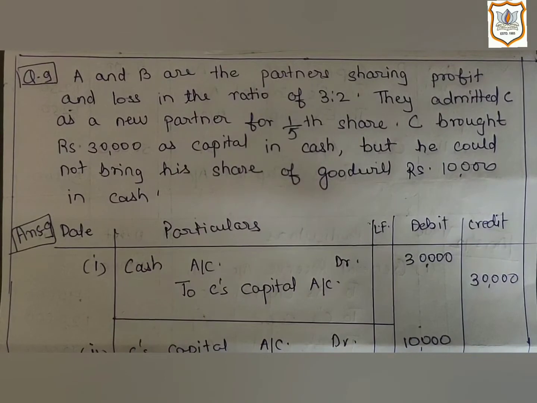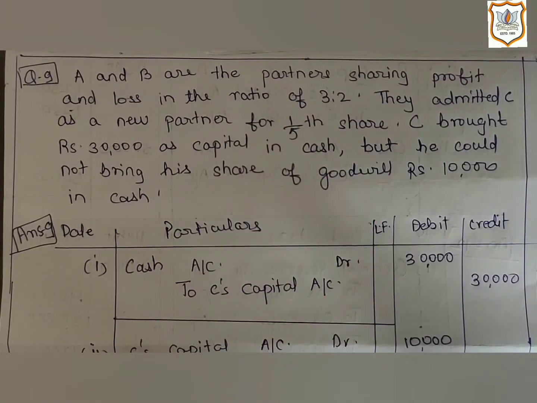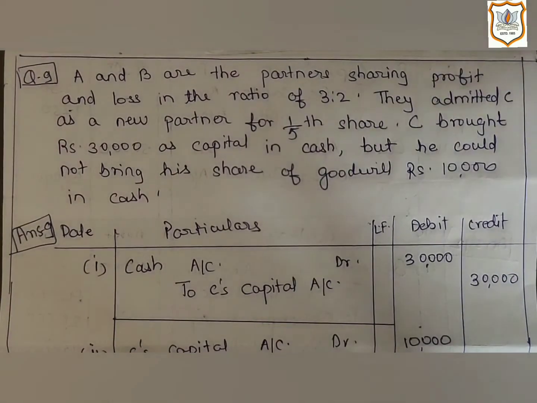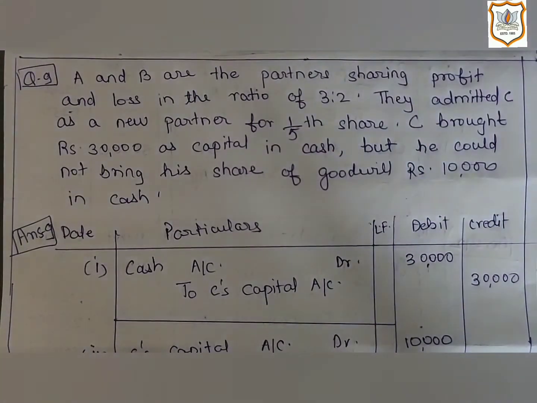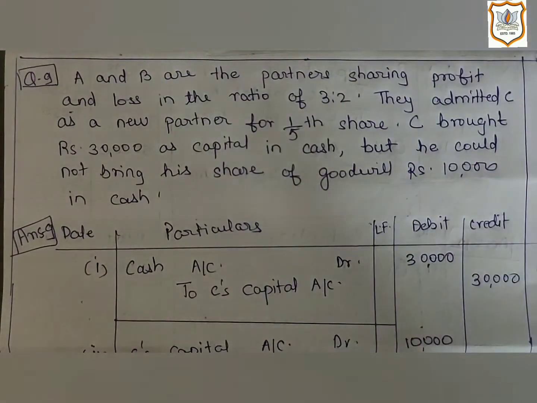Hello dear students. In the previous video, we saw accounting treatment of goodwill in different situations. In this session, we will understand what will be the journal entry when the new partner is not able to bring his share of premium for goodwill in cash. So here is question number 9.